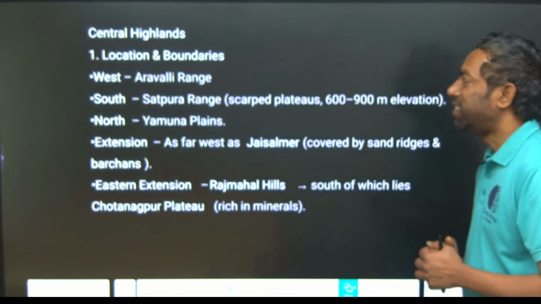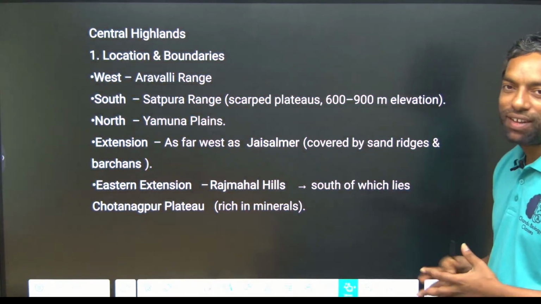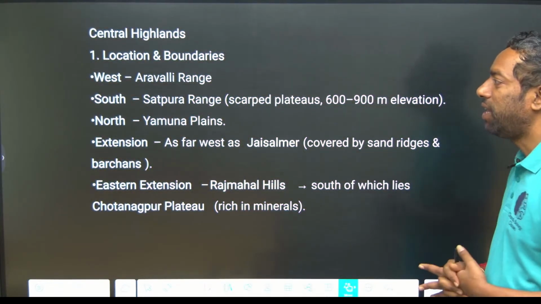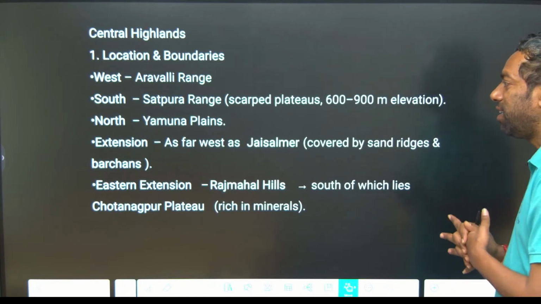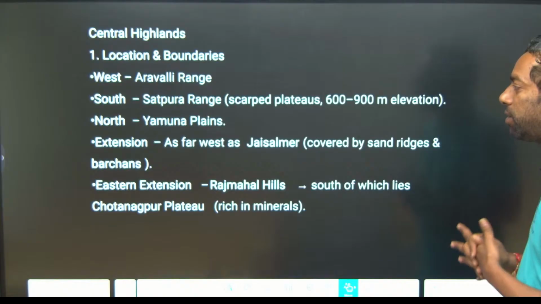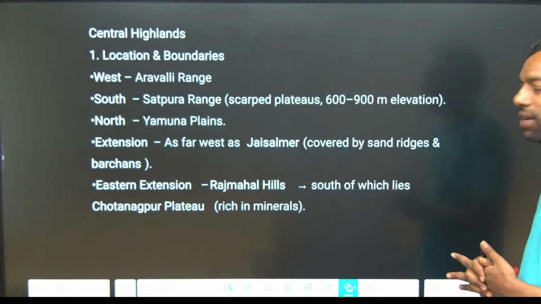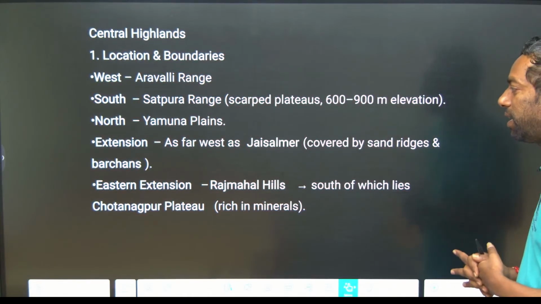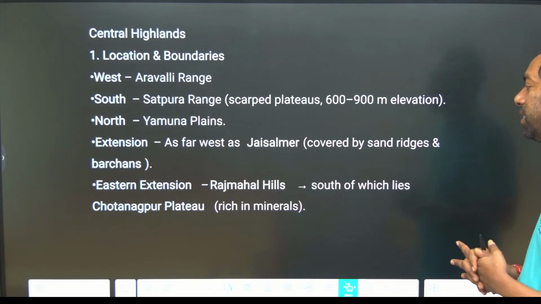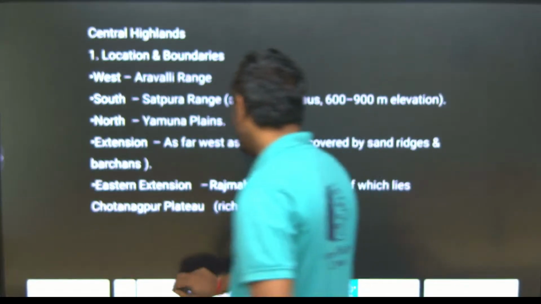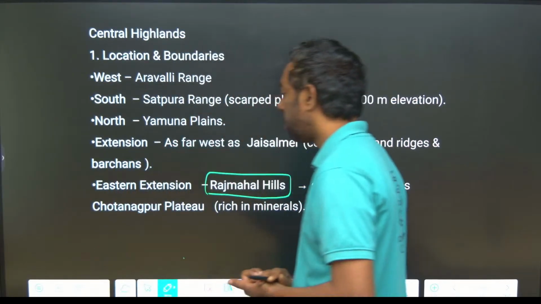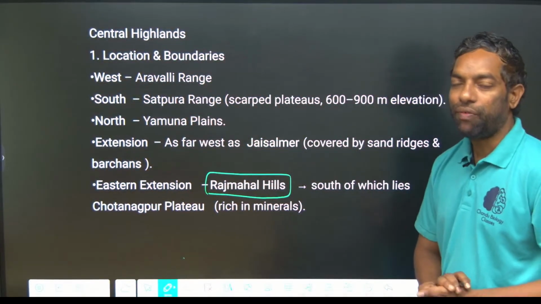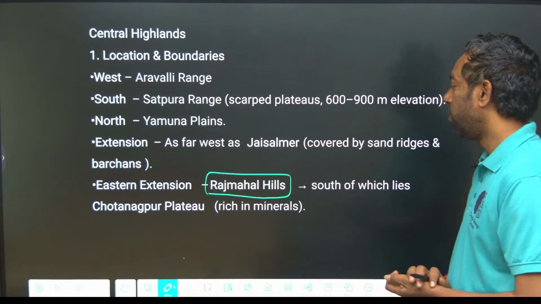Location and boundaries of the Central Highland: west Aravalli, south Satpura ranges, north Yamuna, with an extension as far as Jaisalmer in the west, and an eastern extension which is the Rajmahal Hills. This is important, where the Chota Nagpur plateau ends. Rajmahal Hills is important, where the Eastern Ghats are located.